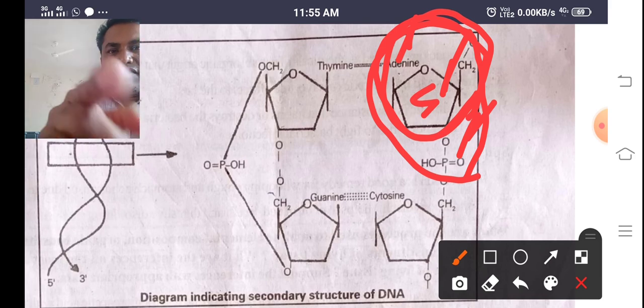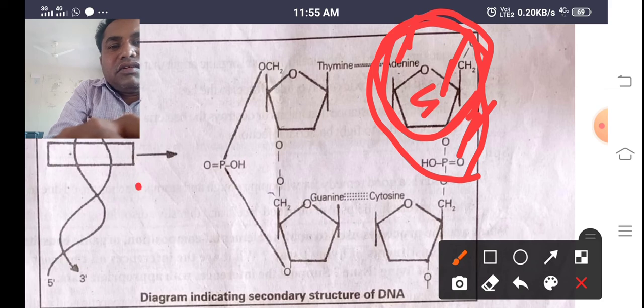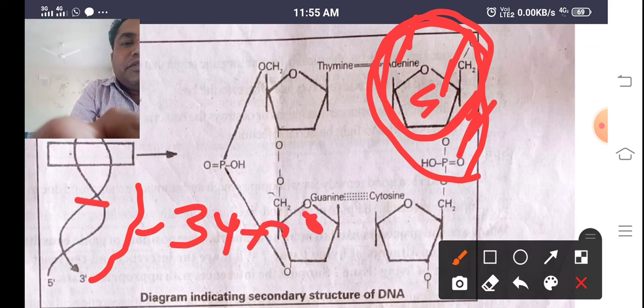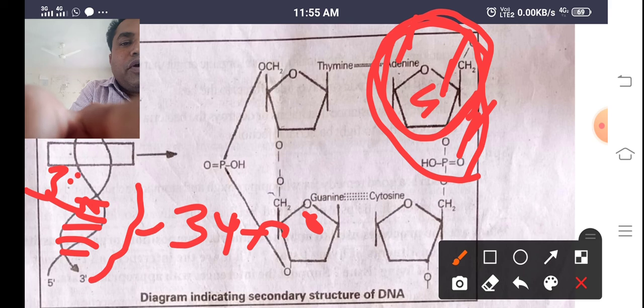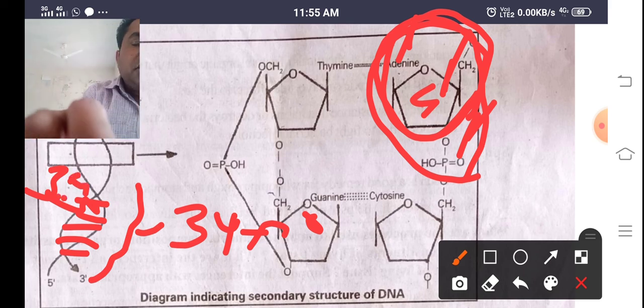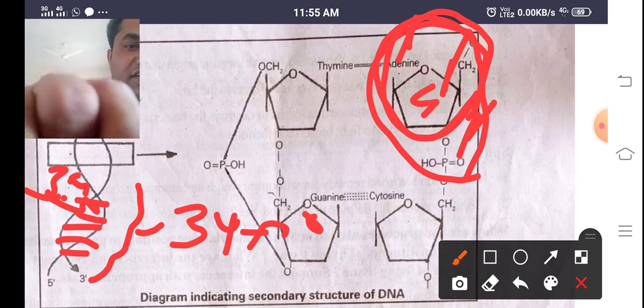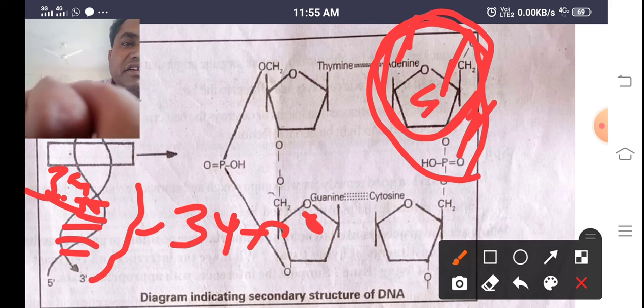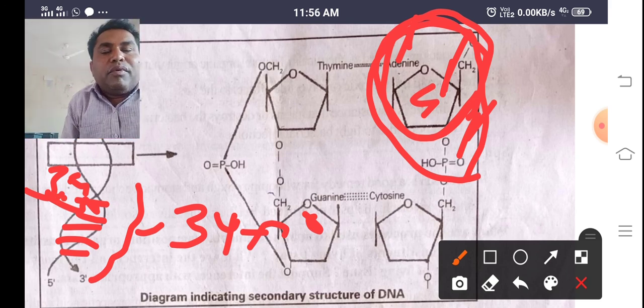When you take the distance of one helix, it is 34 angstroms. Here 10 base pairs are present, and the distance between two of them is 3.4 angstroms. So the length of each helix is 34 angstroms, and each base pair, like each stair, is 3.4 angstroms apart. This is how to keep the nucleic acid structure in your mind.